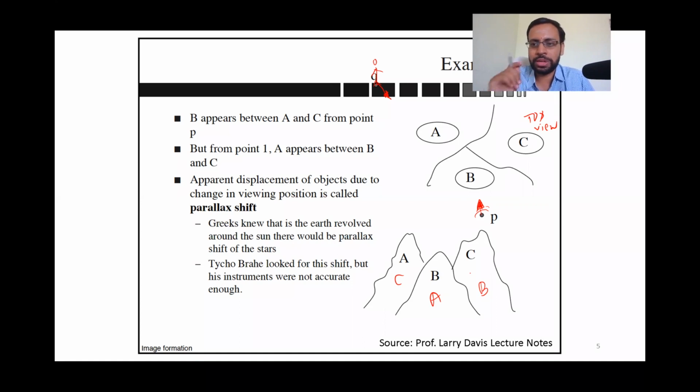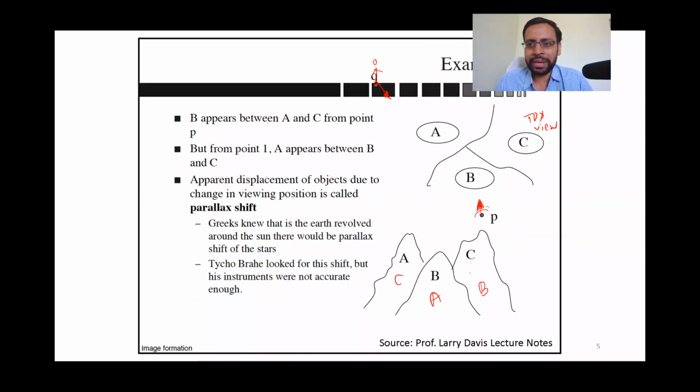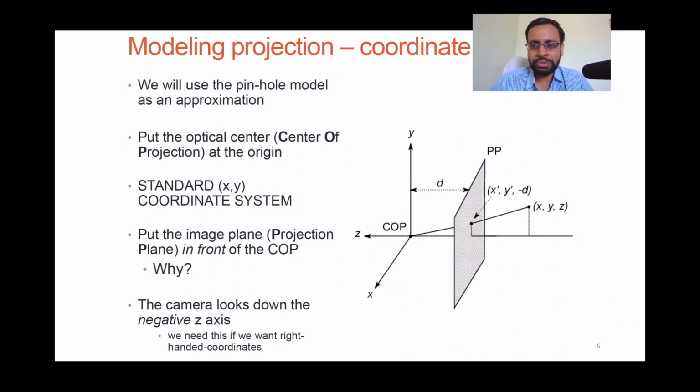For that, we should be able to model it and have some understanding of what kind of phenomena would happen here. Okay, so with that background, we will slowly switch between some mathematics and some intuition about these things. In order to mathematically deal with all these phenomena of perspective projection, in the first place we should understand how this projection works.